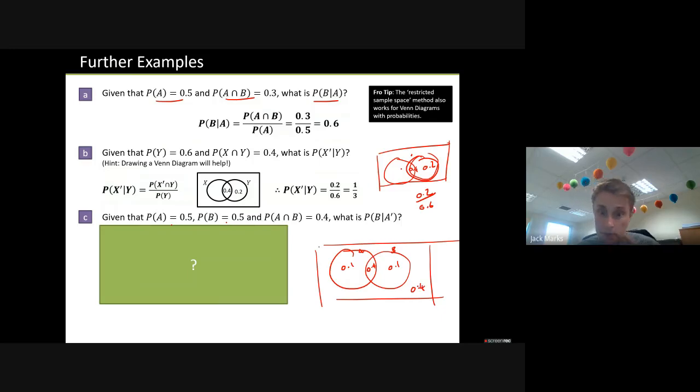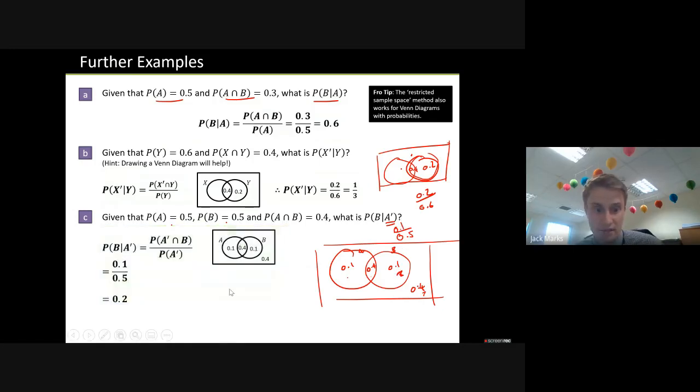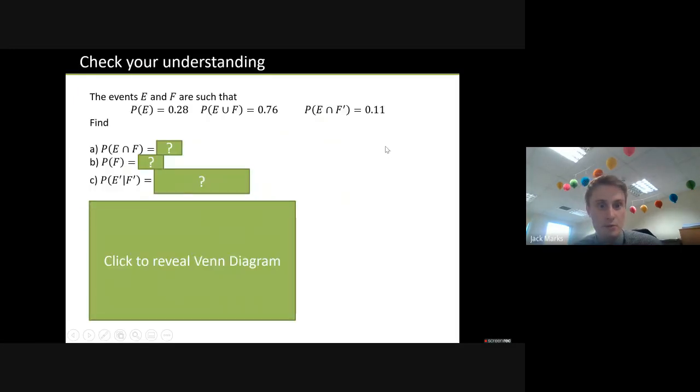And what do they want? What is the probability of B given that it's not A? So start with the given that it's not A. So A is 0.5, so everything else must be 0.5. Yeah, this one and this one. The probability of B, well, it's 0.1, isn't it, out of the 0.5 that's left? Or a fifth, 0.2, something like that. So pause here and just have a quick go at these ones.